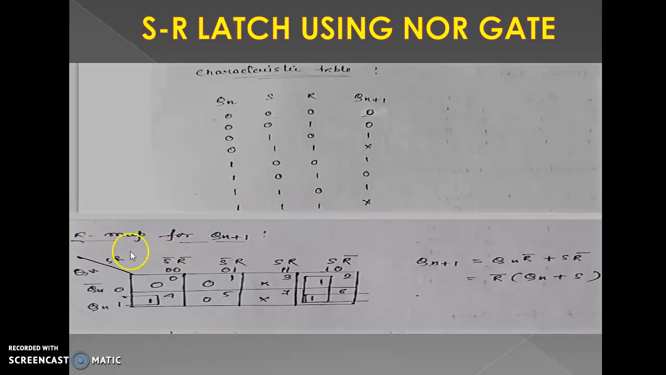This is the K-map of the SR latch. This is the 3-variable K-map. We put the values from this characteristics table. These are the 2 combinations, 1, and this is also another combination, and the equation is Qn R bar plus S R bar.